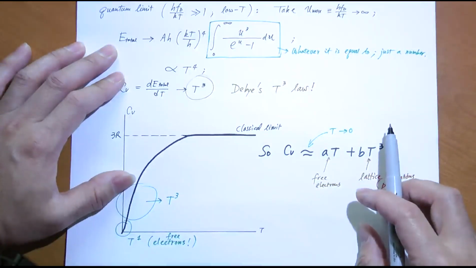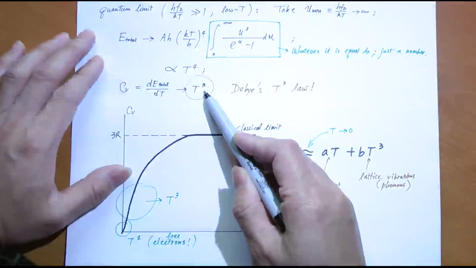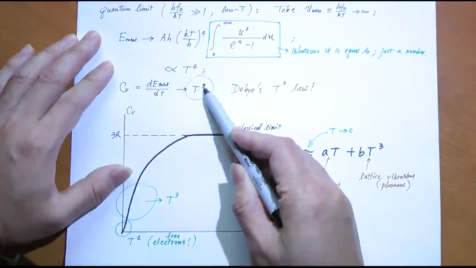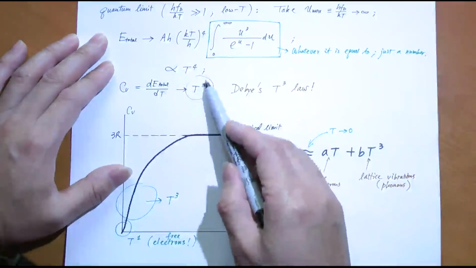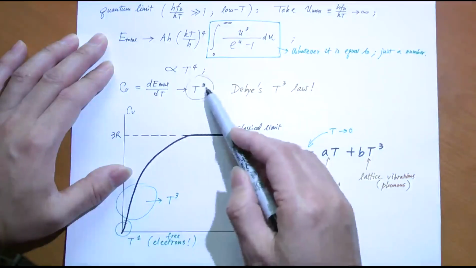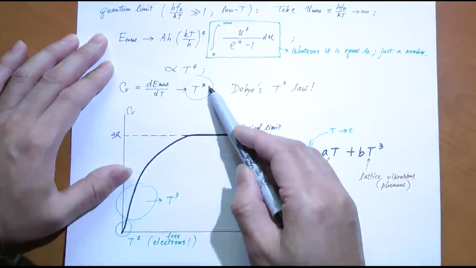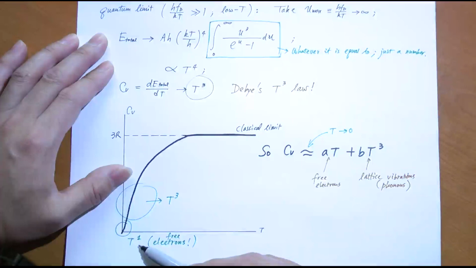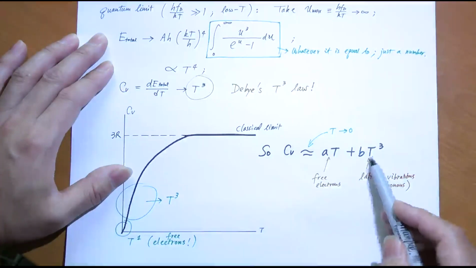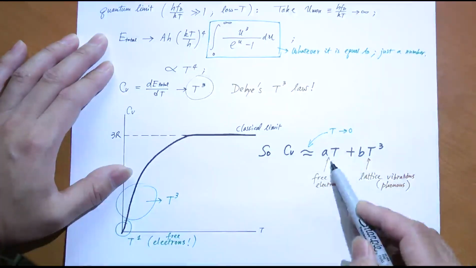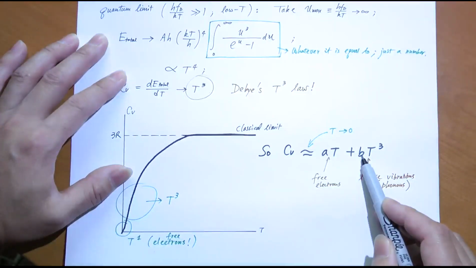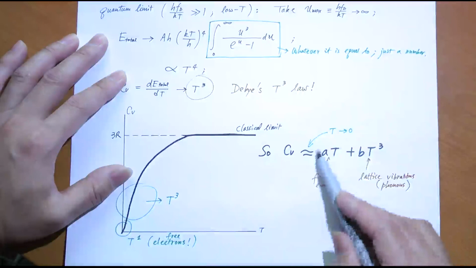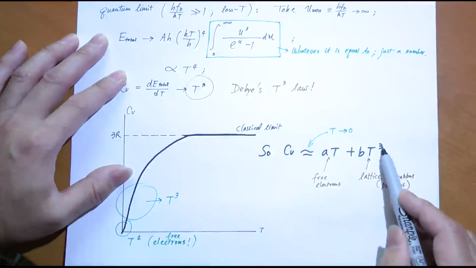However, at very low T, the lattice part of the contribution goes down as T to the power 3, but the electron part only goes down as T to the power 1, no matter how much bigger this thing usually was. Now, at very, very low T, T to the power 3 cannot compete with T to the power 1. So T to the power 1 takes over, so this is the free electron part with a very small value A here. B is considerably greater, but at very, very low T, this term still wins over that term because of the power here.